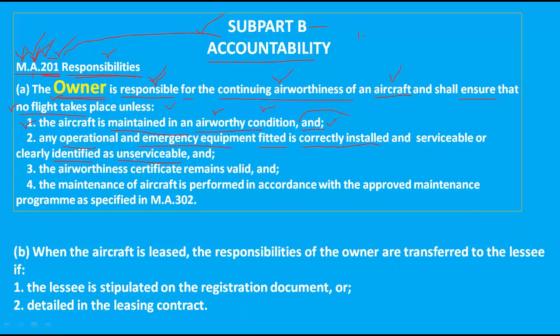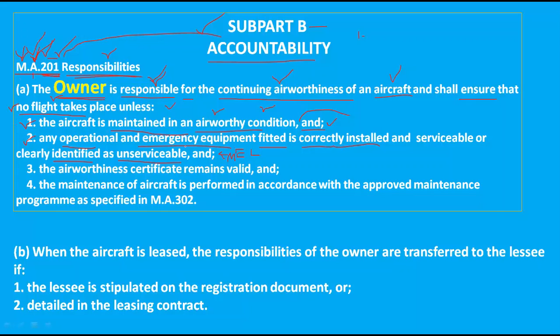Okay, how will you fly if some of the aircraft's emergency equipment or operational equipment is unserviceable? If you still want to fly after that, how will you fly? You will fly through the MEL. You studied this chapter in Series B of Section 2. So this is the second responsibility.